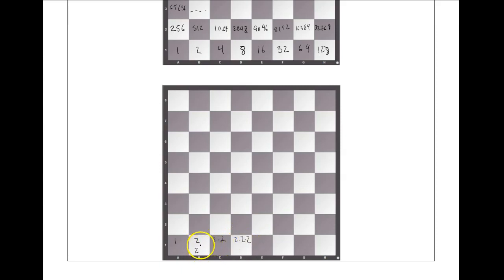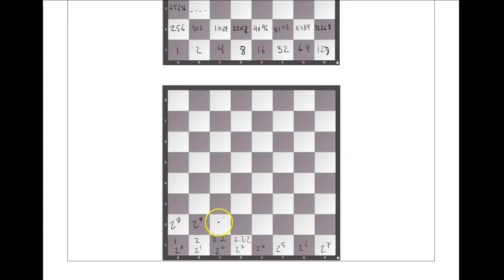Well, really, that's 2 to the first, 2 squared, 2 to the third, 2 to the fourth, then 2 to the fifth. So what we see is by using exponents, I can analyze this situation a lot more easily. And if we started with 1 here, well, 1 is just 2 to the 0 power, right? So the pattern holds.